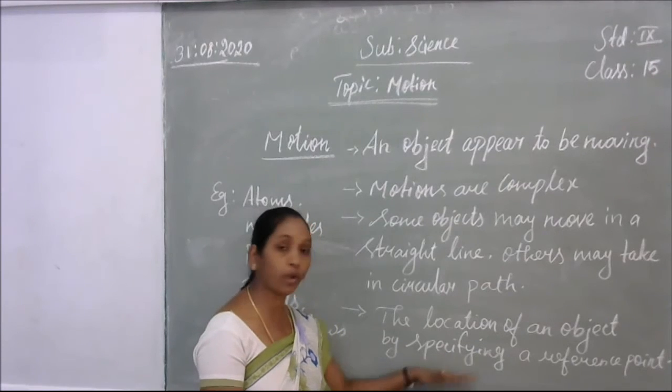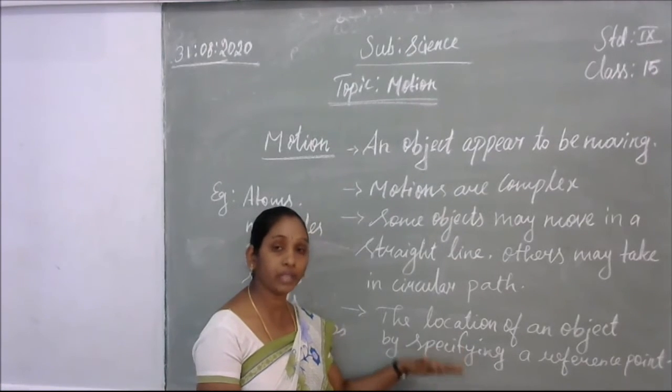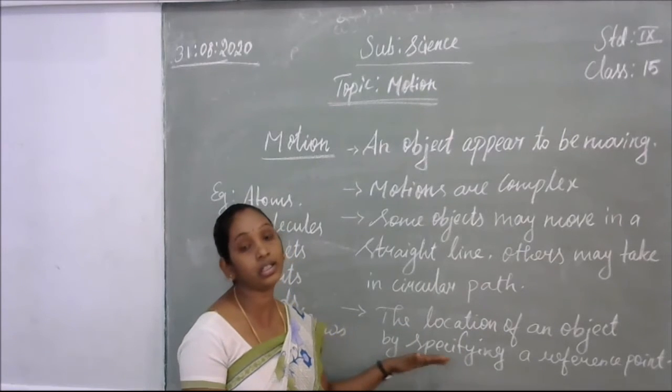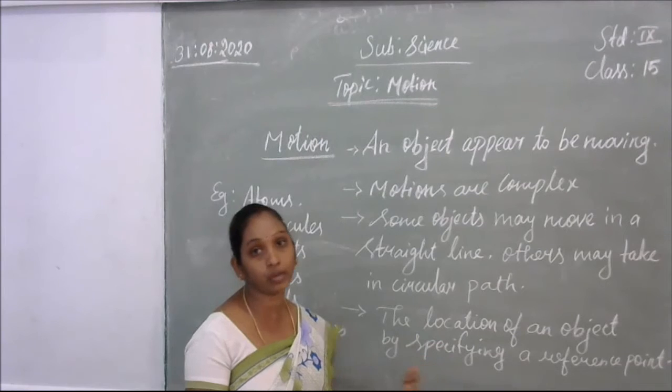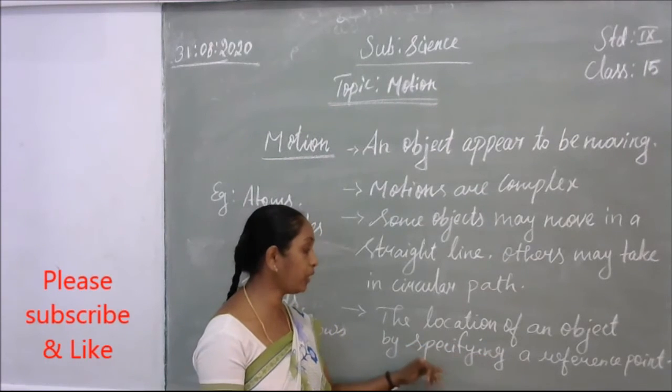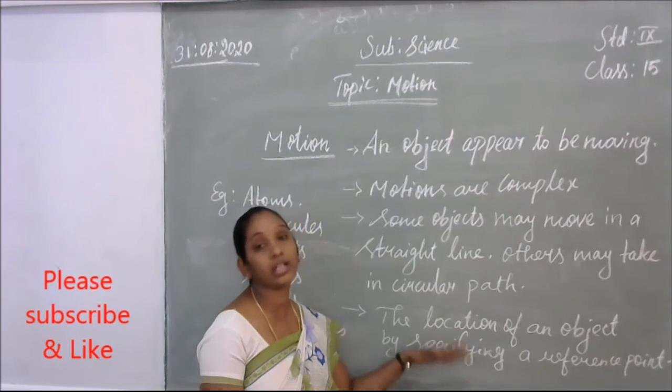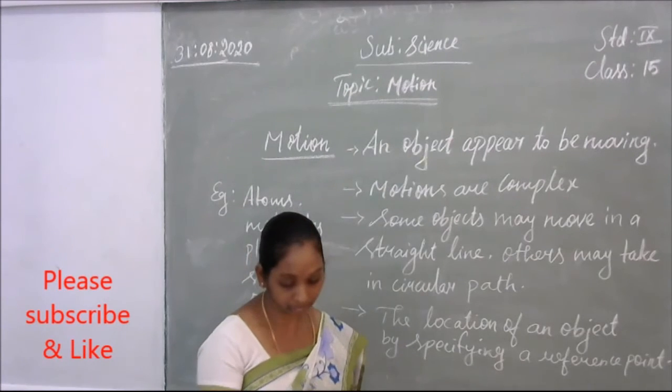So the reference point is here, our school. From there to your house, how much of the distance will be crossed? So only while it's moving do we come to know, yes, the object is moving. So the location of an object by specifying the reference point is called motion.